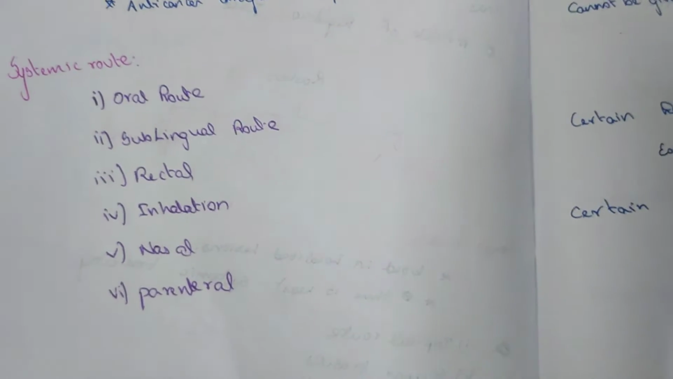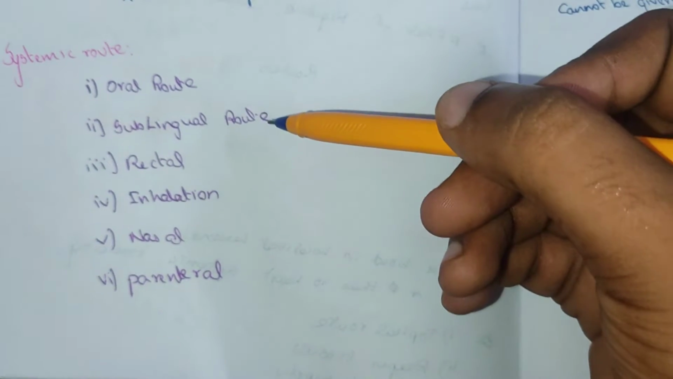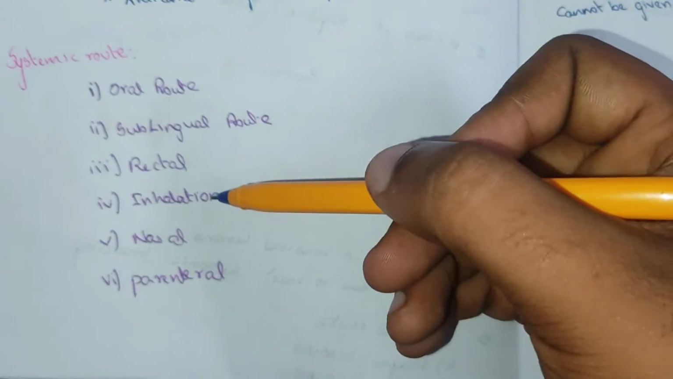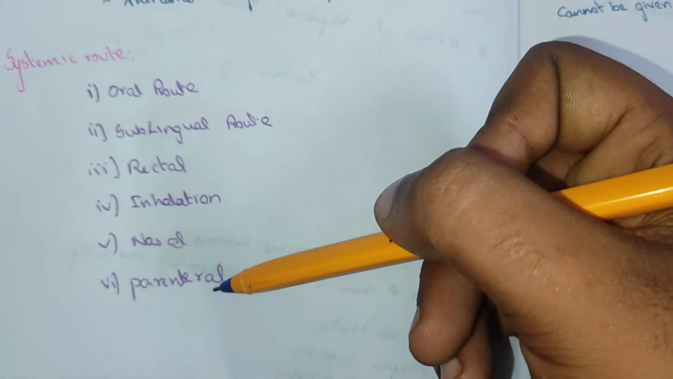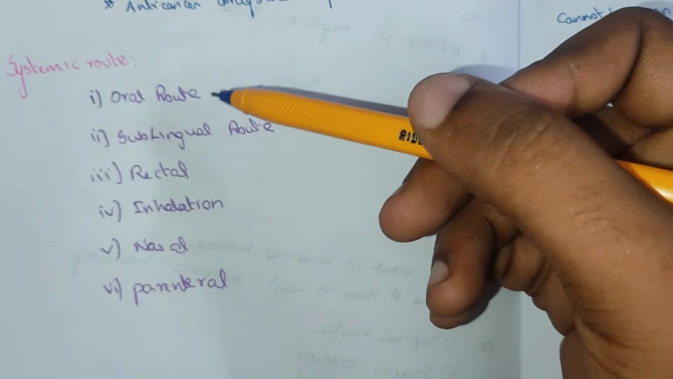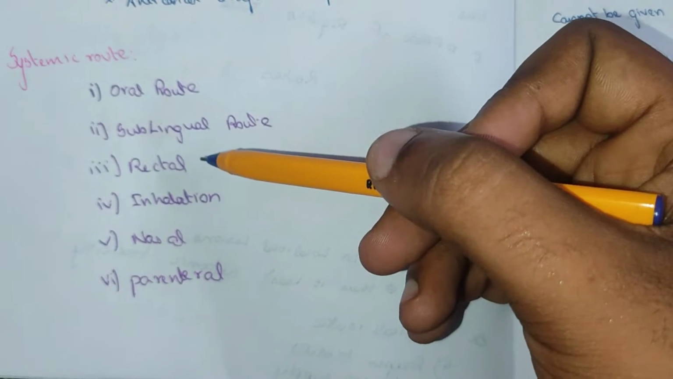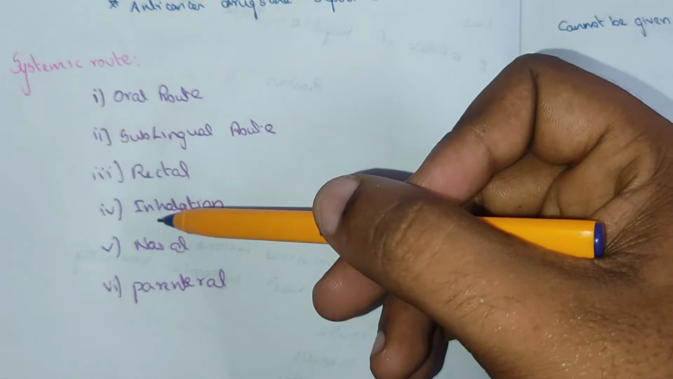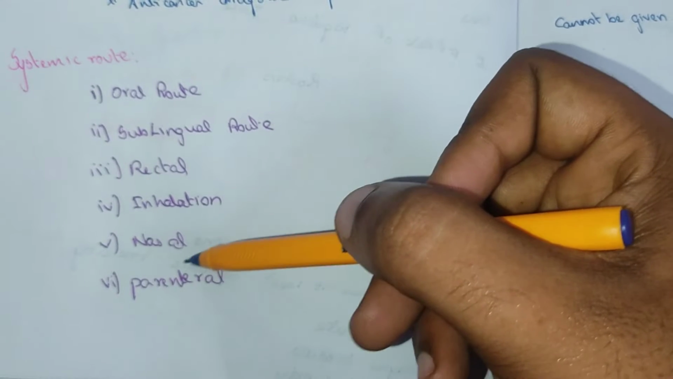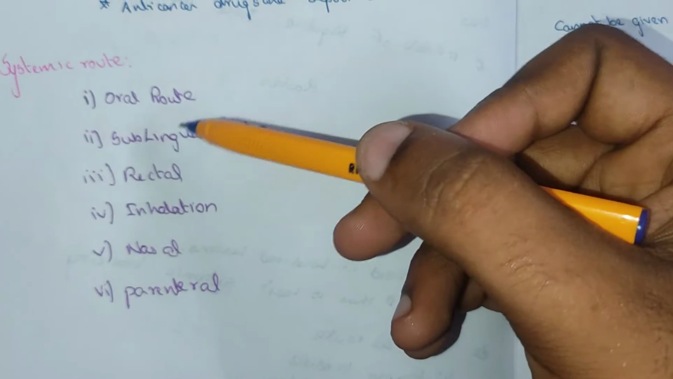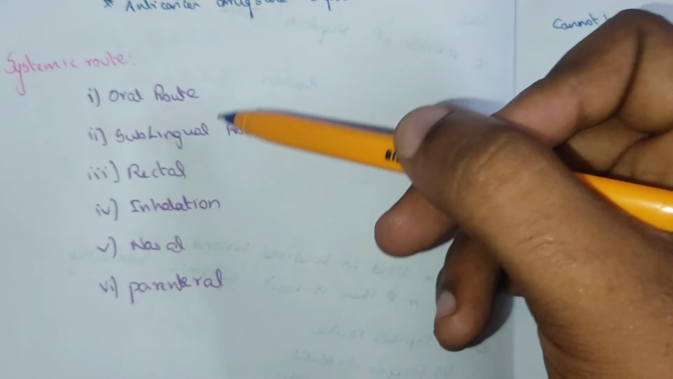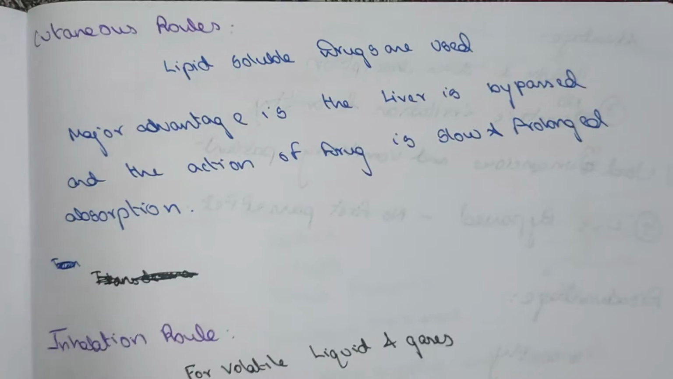The systemic routes are oral route, sublingual route, rectal route, inhalation, nasal route, and parenteral route. We have already seen about the oral route, sublingual route, and rectal route. In this video, we will see about inhalation route, nasal route, and parenteral route. The first video link I will give in the description box.